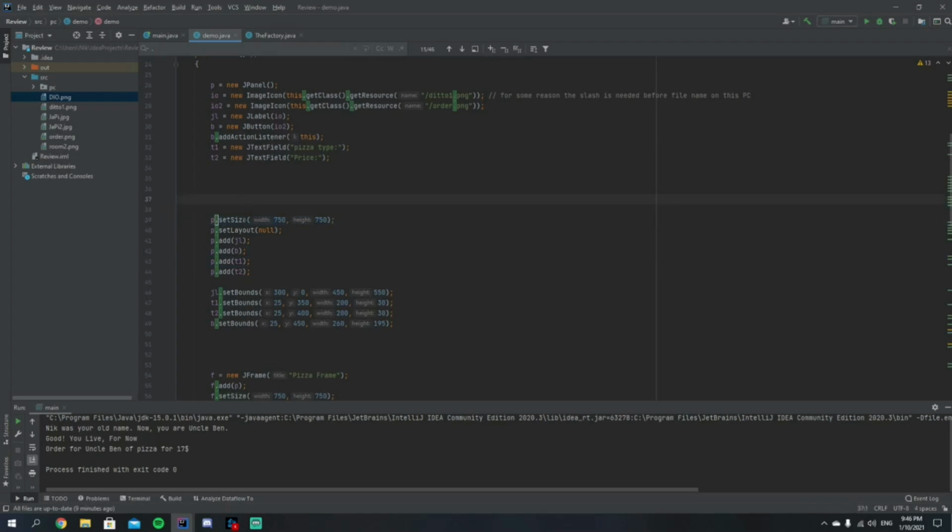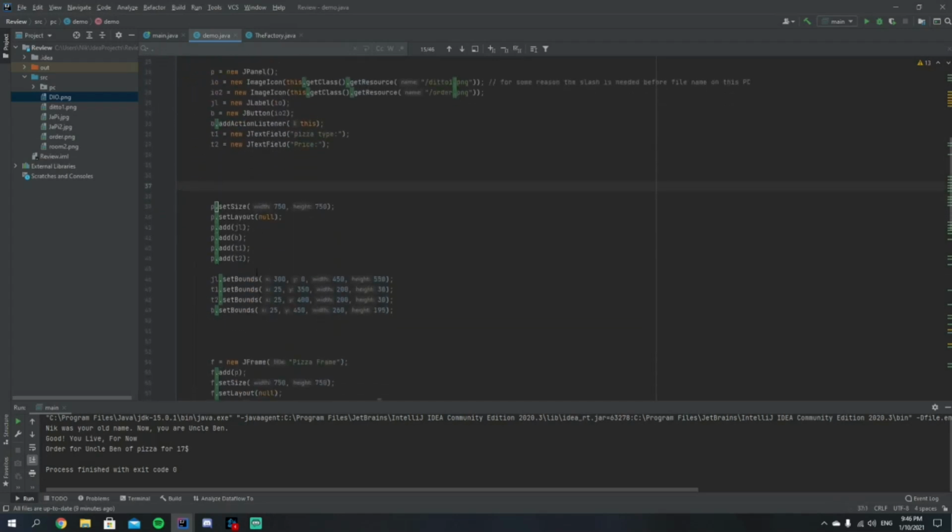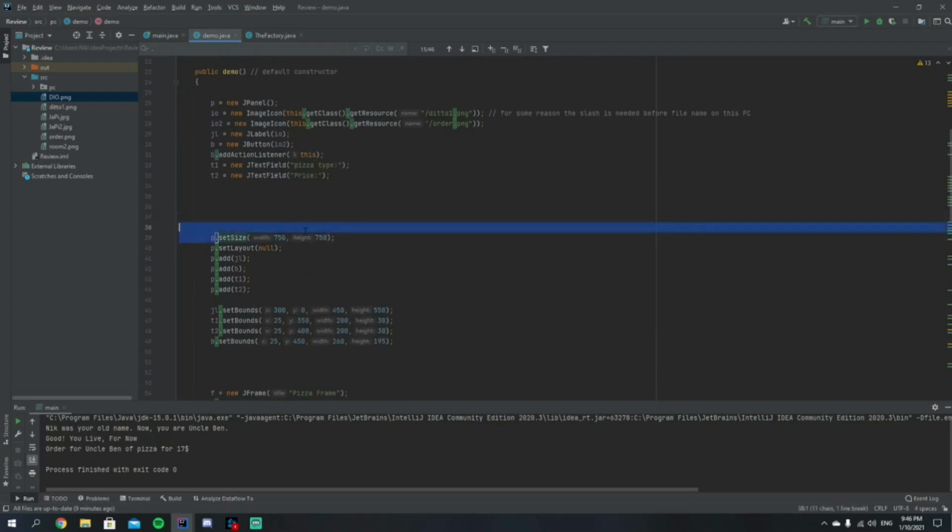So set size is one of the methods with the Java Swing class. And pretty much what it's doing is it's getting my JPanel and it's accessing this method to change the size of the panel inside my JFrame. Same thing with the set layout. It's accessing that method and the add method, where then I can add all these different things.